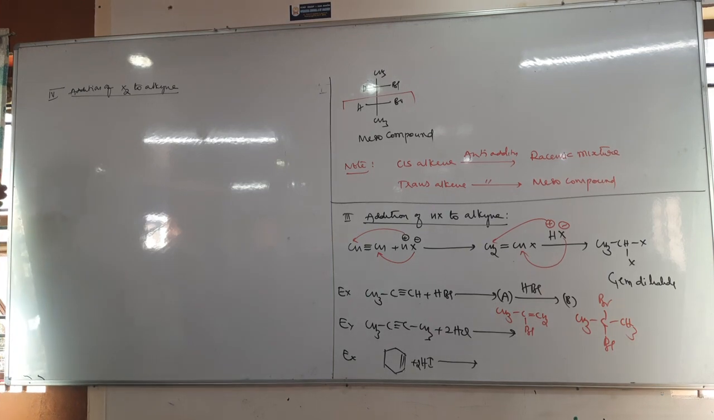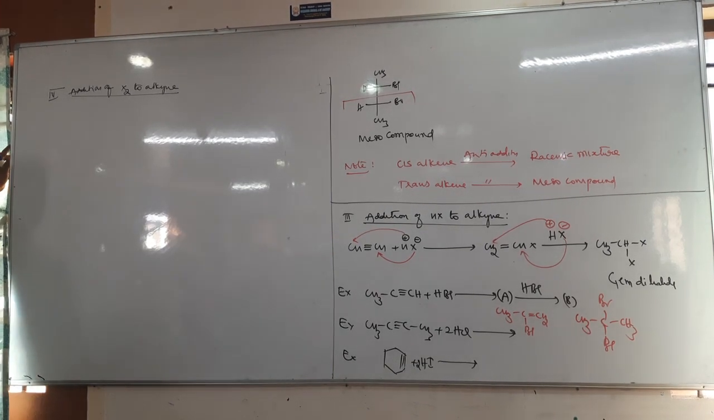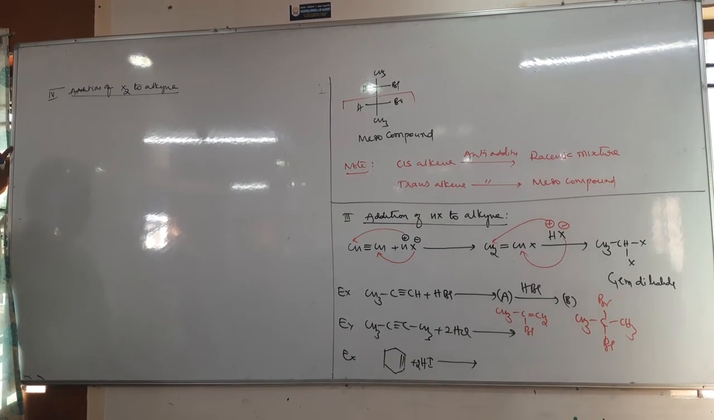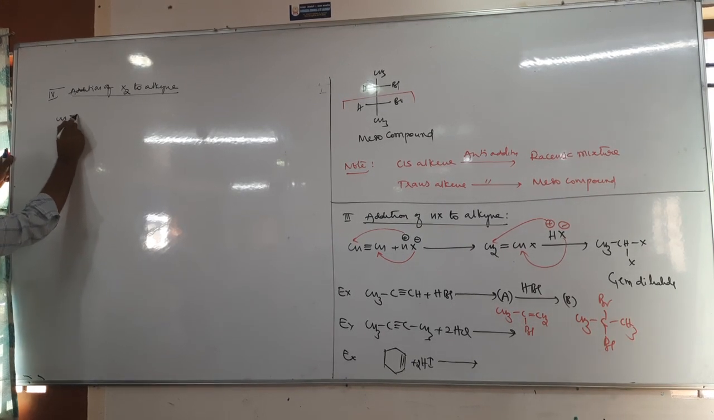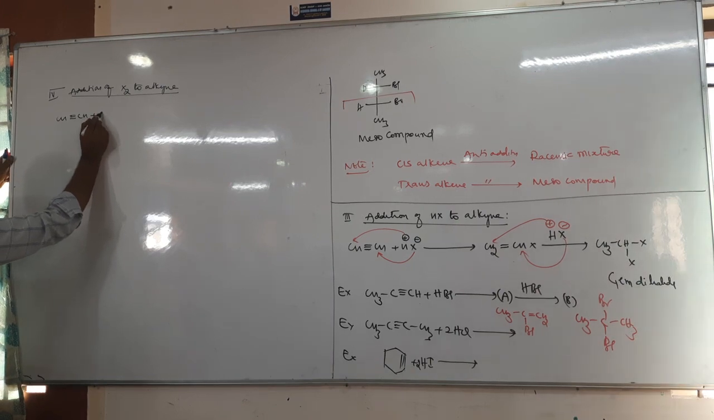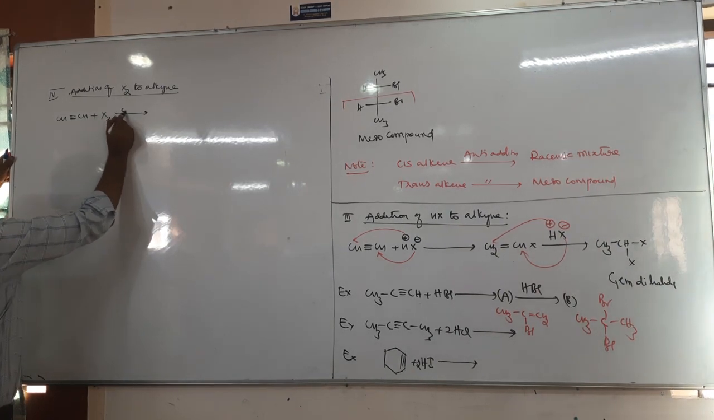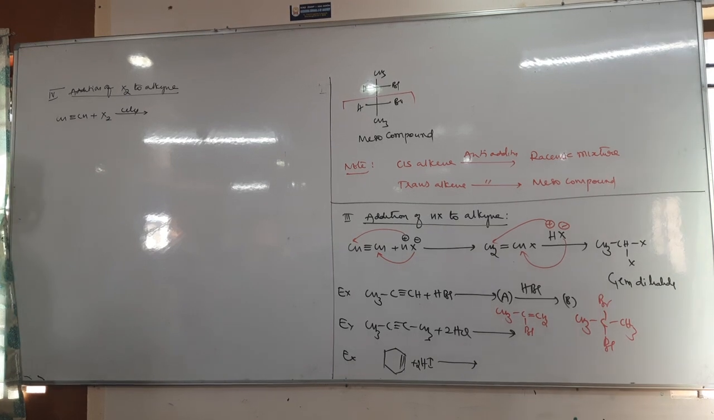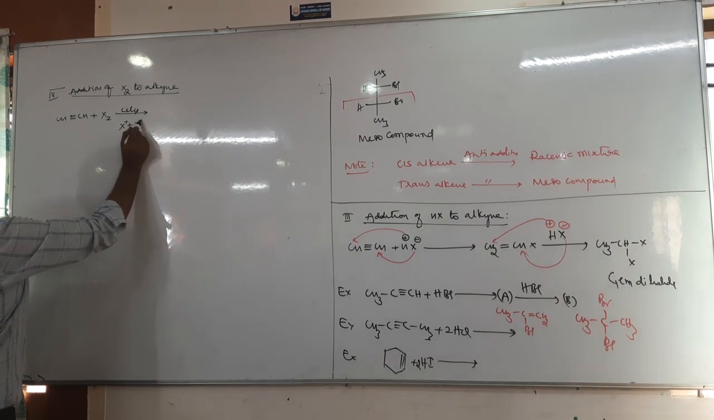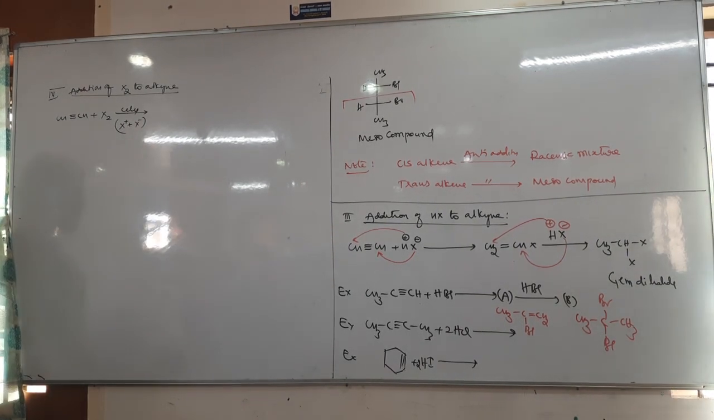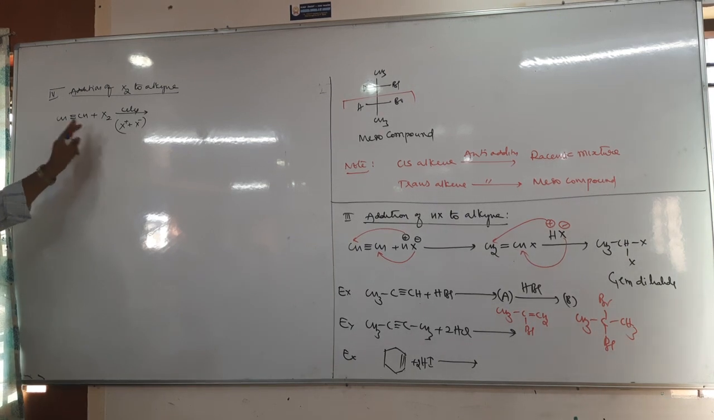Okay. Next, addition of X2 to alkyne. So again X2 is fluorine, chlorine, bromine, iodine. Order of reactivity: fluorine is more reactive. Then let us take how X2 is added in the presence of carbon tetrachloride. Here X2 gives X plus and X minus. X plus is added to one carbon, X minus is added to another carbon.